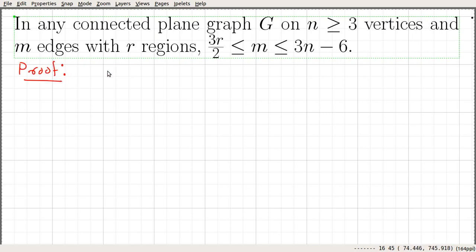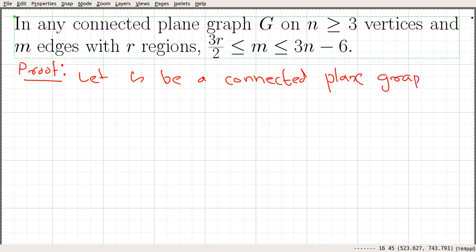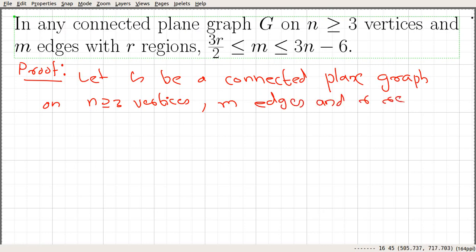this statement. Let G be a connected plane graph on n vertices where n is greater than or equal to 3, m edges and r regions.